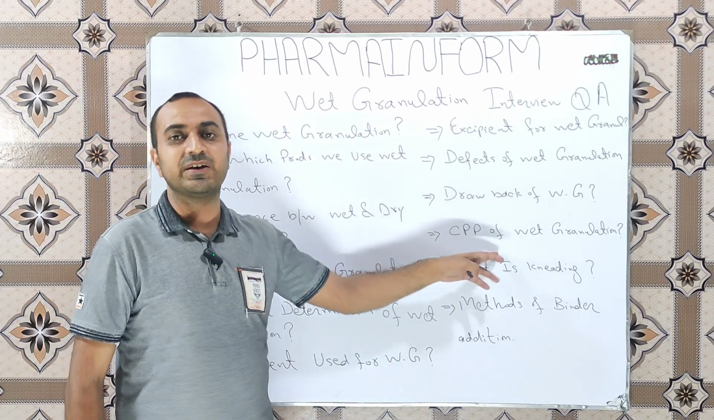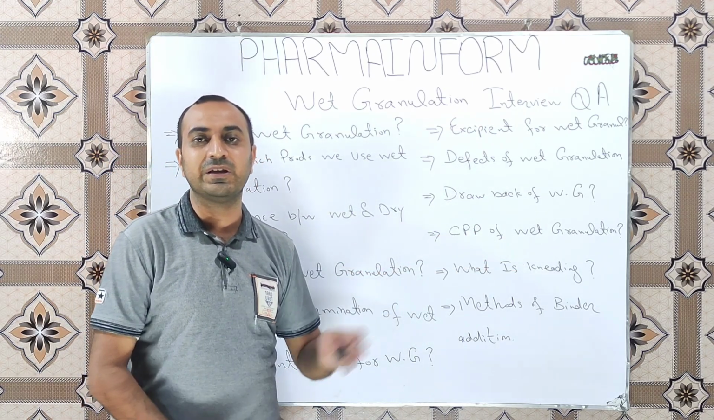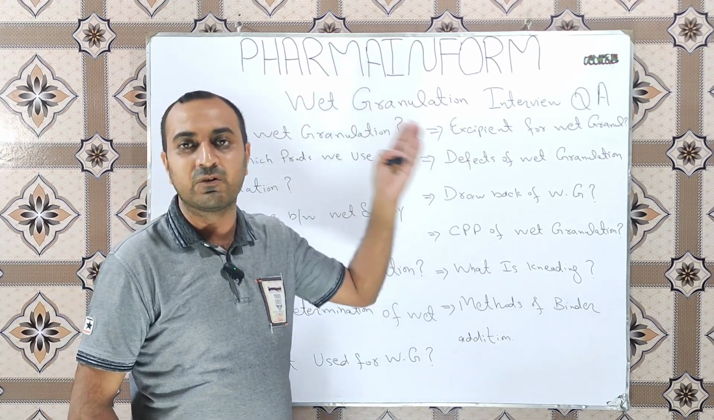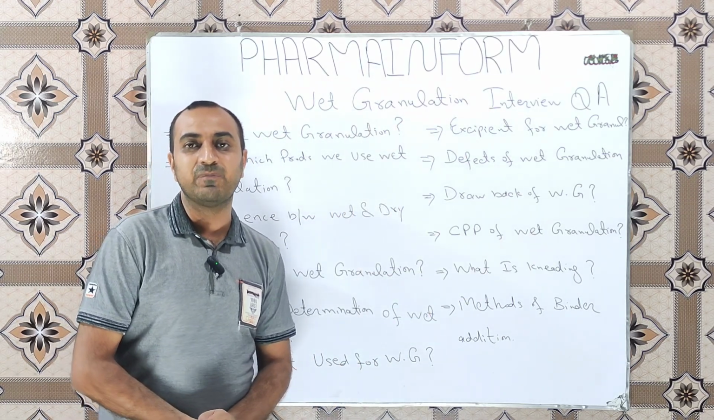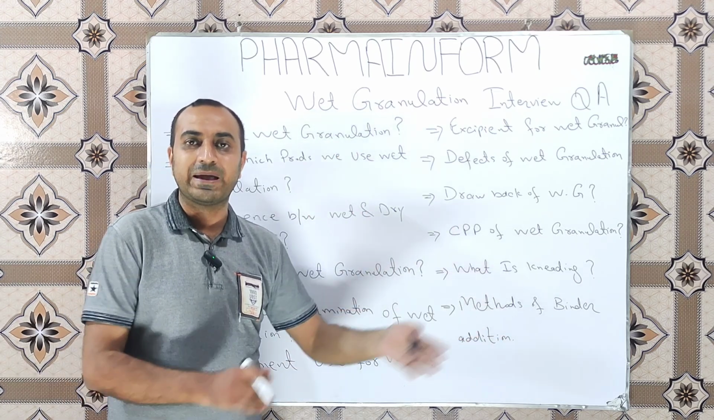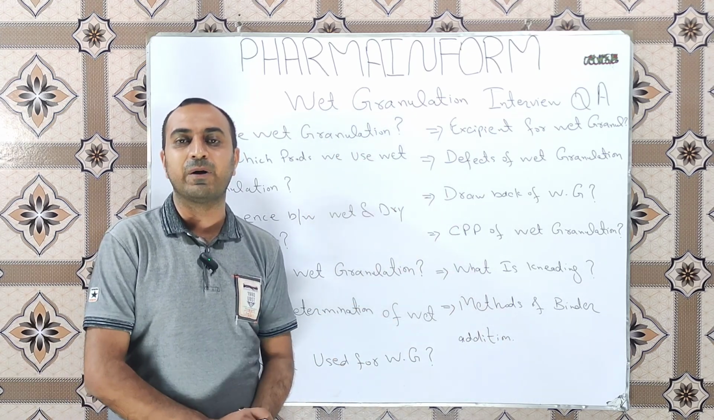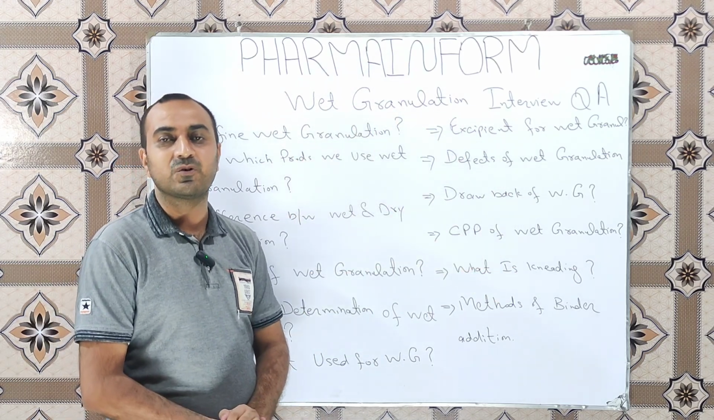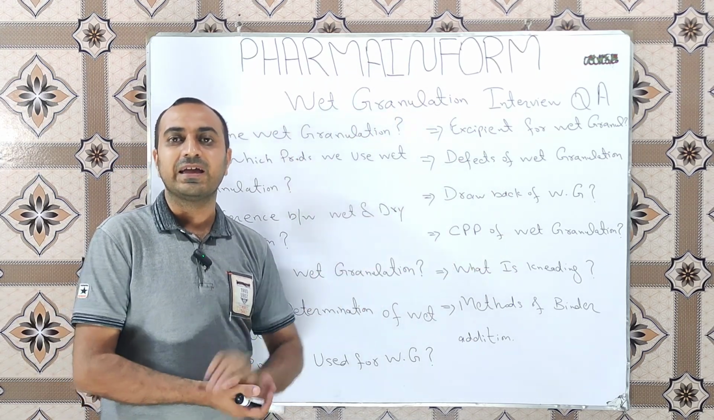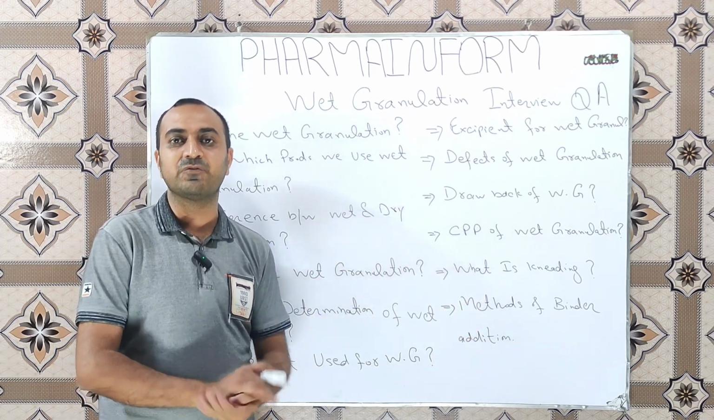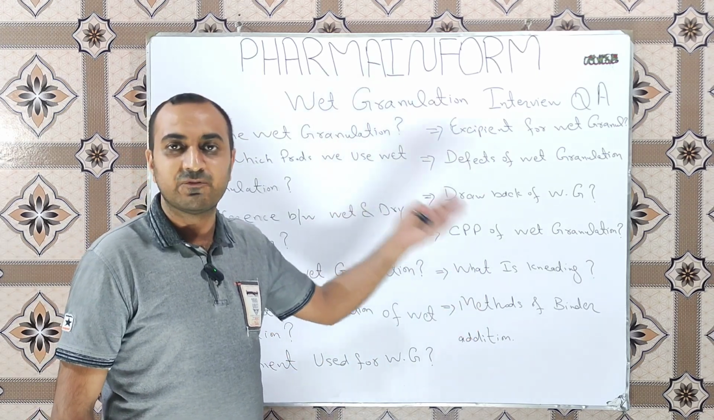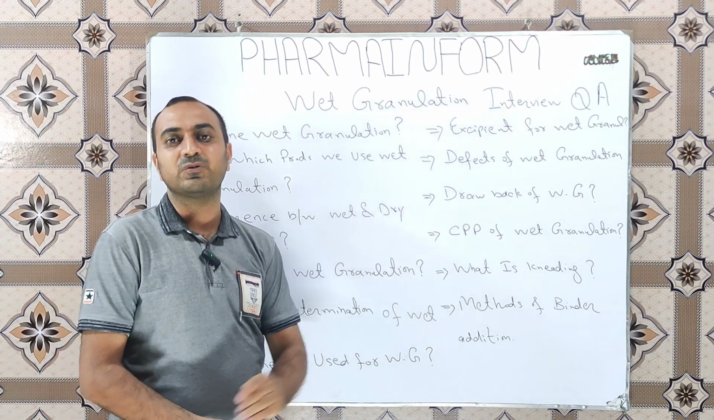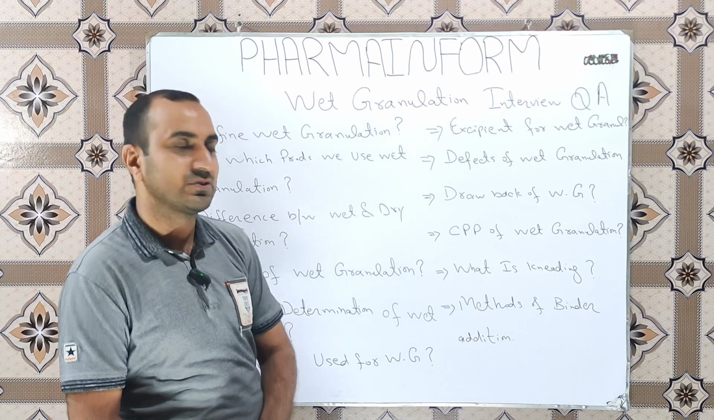Next question is: what are the CPPs of wet granulation? Meaning critical process parameters of wet granulation. These depend upon the equipment used. If we talk about the rapid mixing granulator, then speed of the impeller blade, speed of the chopper blade, and binder addition rate are the critical process parameters for high shear mixers or rapid mixing granulators. For FBD, inlet air temperature, outlet air temperature, fan motor speed, airflow rate, or product bed temperature are the critical process parameters of the FBD used during the wet granulation method.